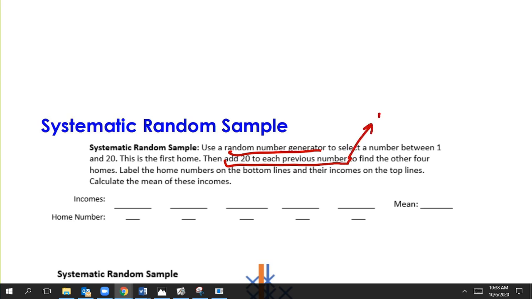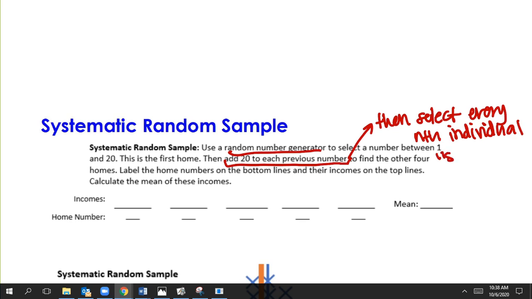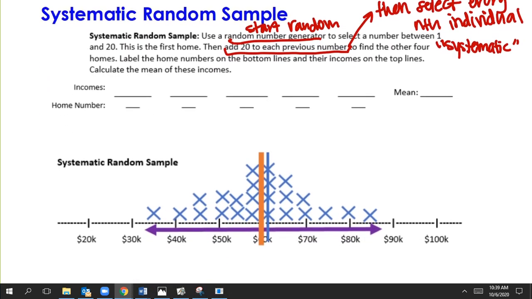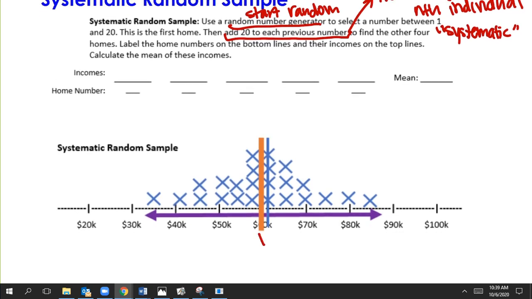And so what we say is then select every nth individual. And so that is systematic. And so in this one, we start random, and then we get systematic after that. And so because of the randomness, when you look at your graph, hopefully you'll see we got close to the actual, which again makes it unbiased.